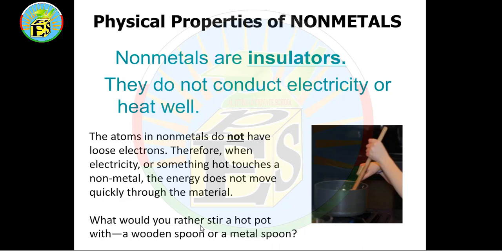What would you rather, stir hot food with a wooden spoon or a metal spoon? When we want to stir hot food, we will use a wooden spoon, because if we use a metal spoon, it will get warm and I can't touch it with a bare hand, but with a wooden spoon the heat doesn't conduct, so I can touch it.